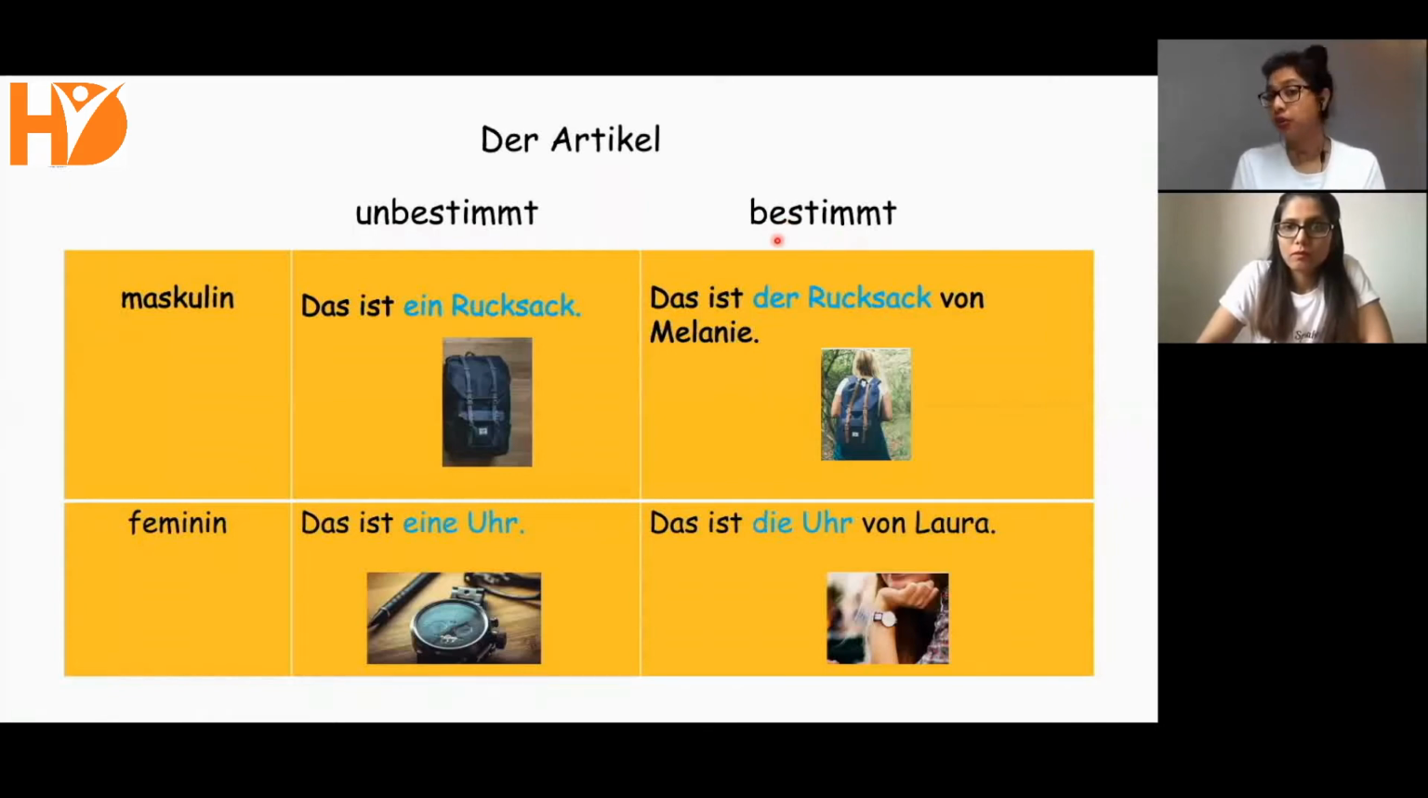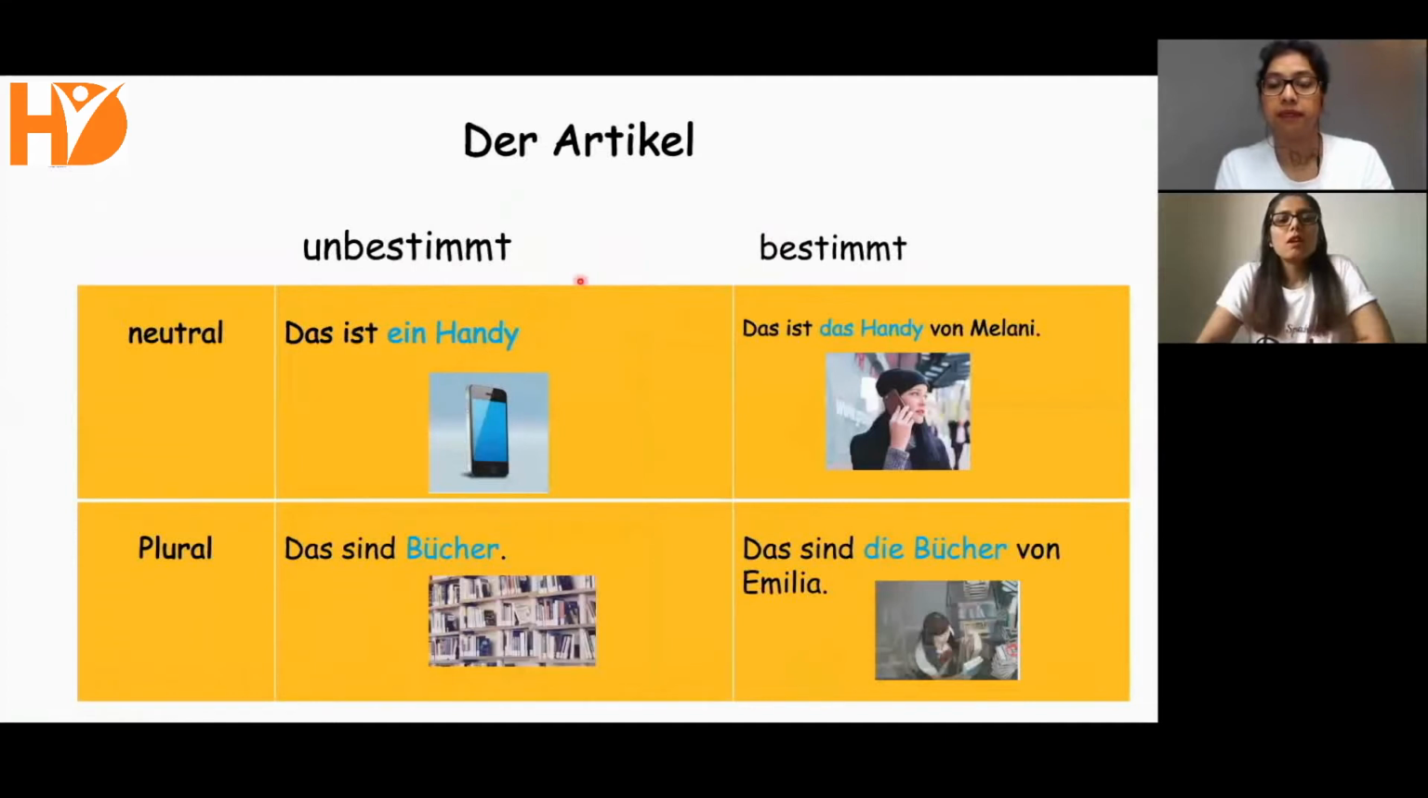Okay, now we can go ahead. So let us see an example for the article in neutral. Das ist ein Handy. It's a cell phone. Handy is cell phone. But now, das ist das Handy von Melanie. So we are now talking about the phone of Melanie, the cell phone of Melanie. Hence we use the bestimmte Artikel, das Handy.